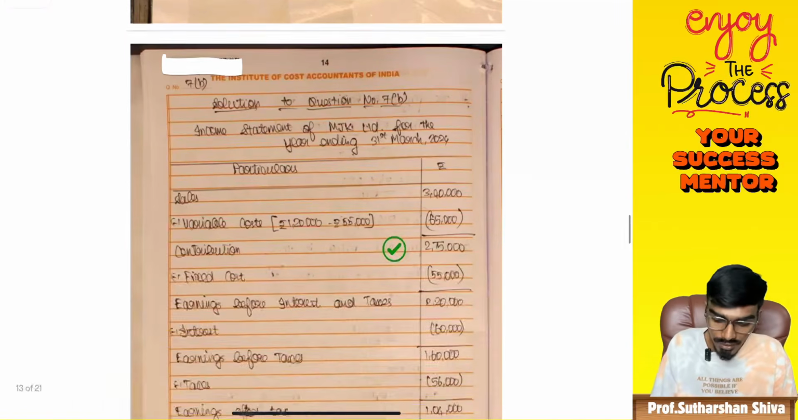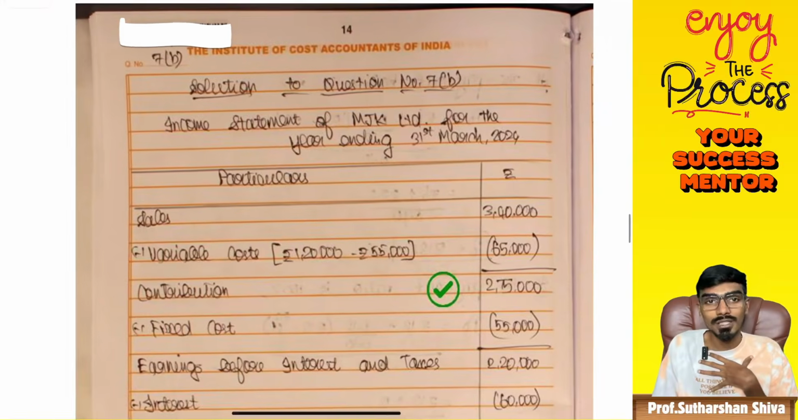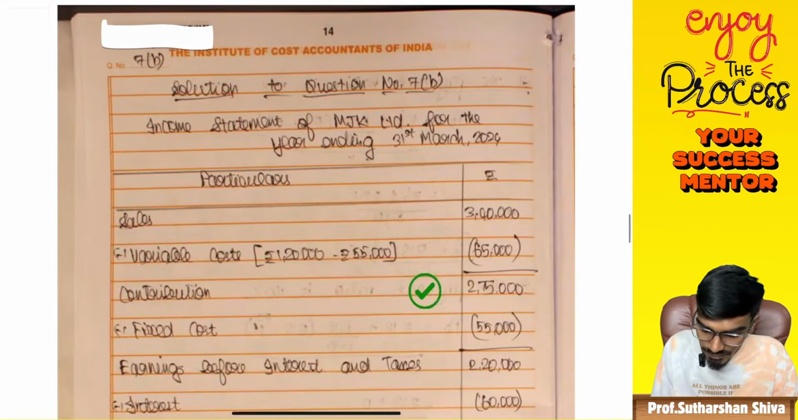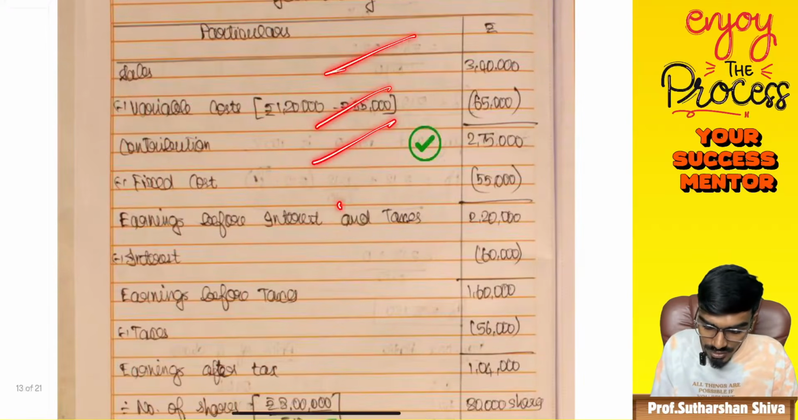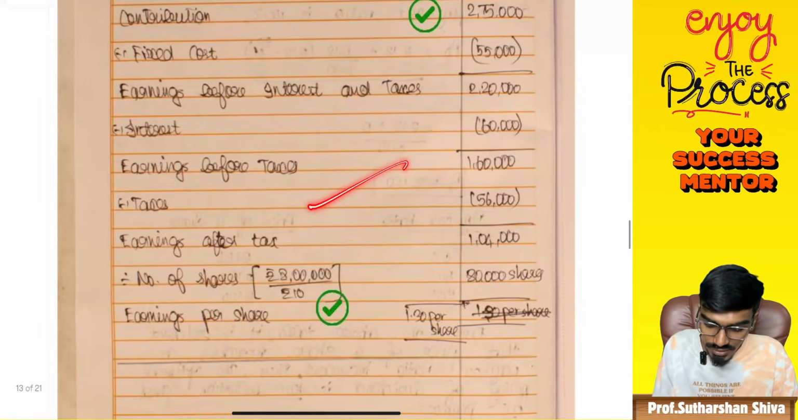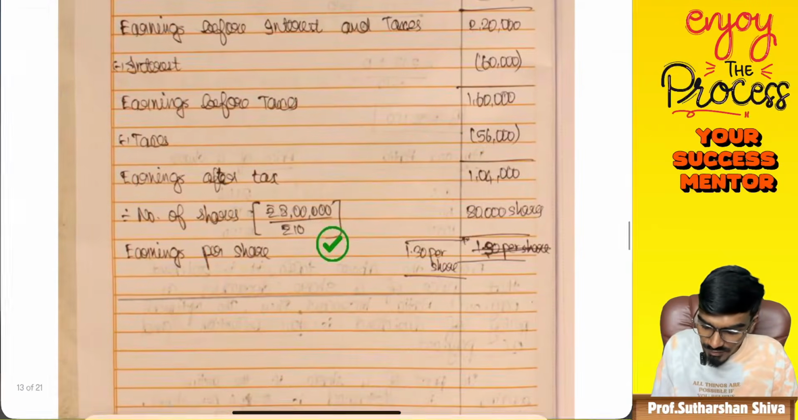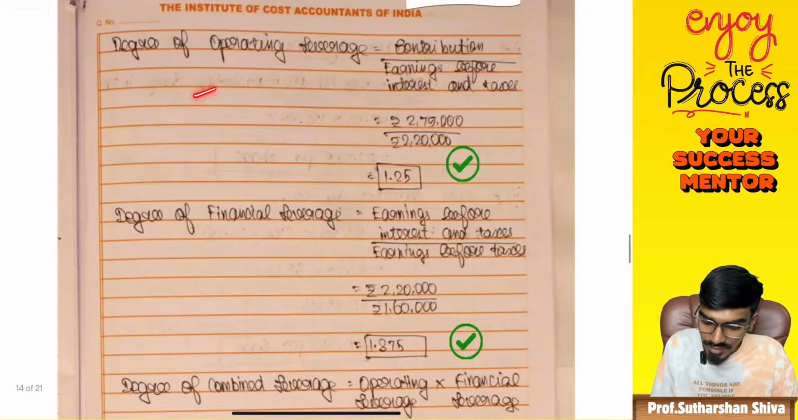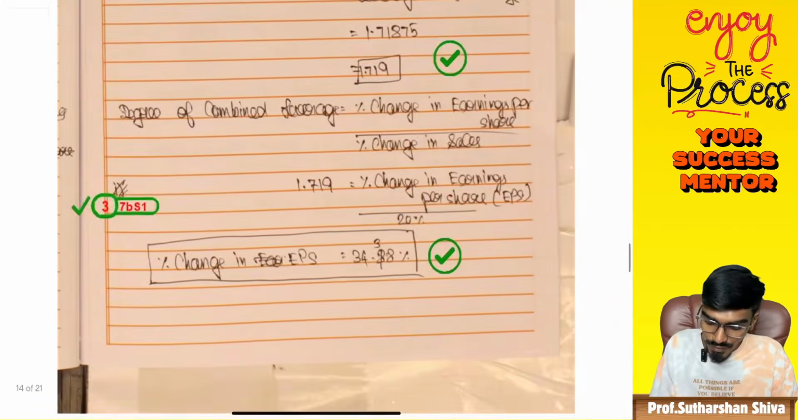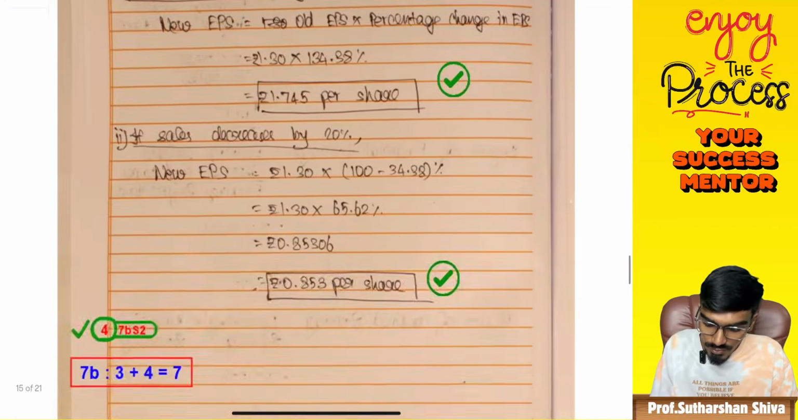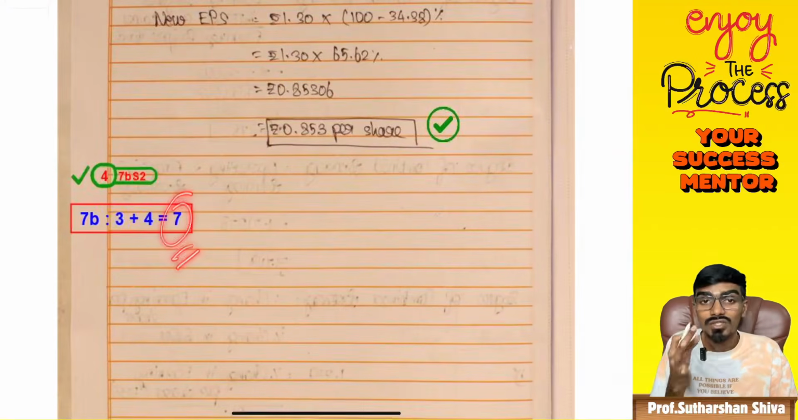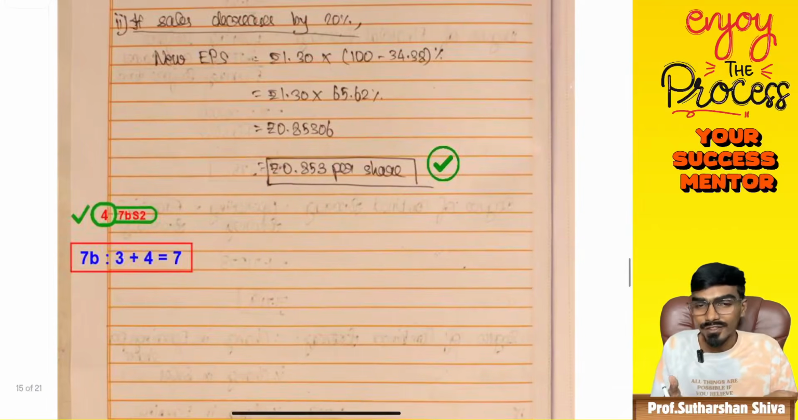See, if you ask me, it is very hard for me to do. Okay, 7B, income statement of MGK Limited for the year ended. Sales, variable cost, contribution, fixed cost, earnings, interest, earnings after tax, earnings per share, everything has been written correctly, and degree of operating leverage, full formulas to be written, everything, change in EPS, everything should be written fully, so that she got 7 on 7. If it is 7 on 7, all the answers are accurately correct, so I'm not going into the answer key. Okay.